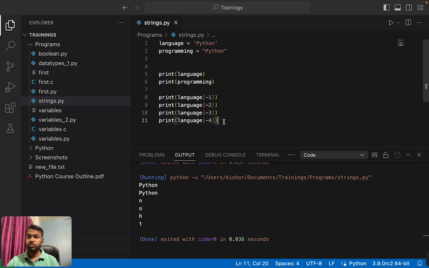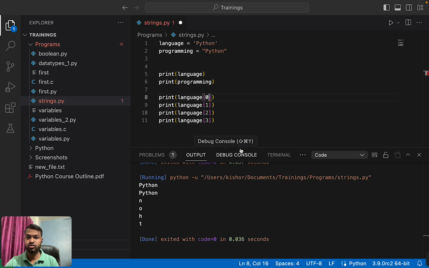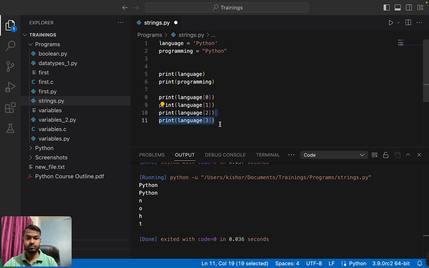Okay. So sometimes we need to access a specific range of values. So what is the range? It means I want to access indexes 0 to 3. Either we have an option to print like this: 0, 1, 2 or 3. For accessing this, I need to write 4 statements: language of 0, language of 1, language of 2 and language of 3.